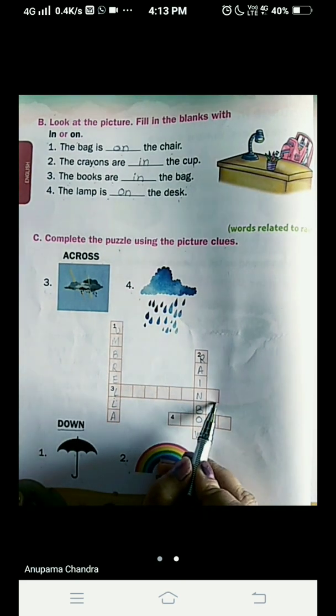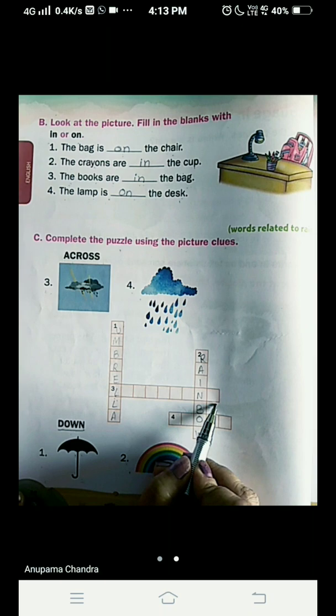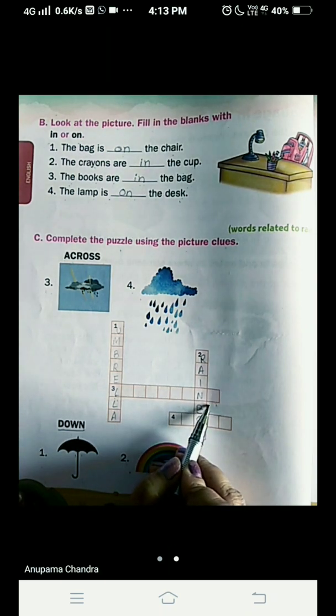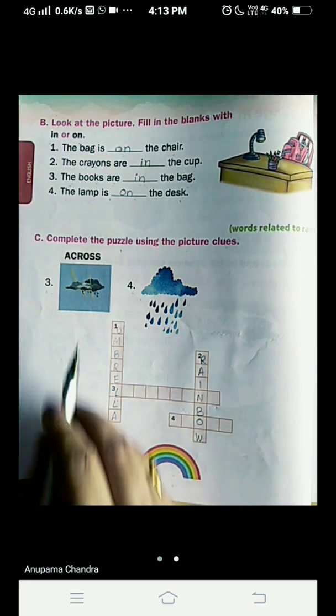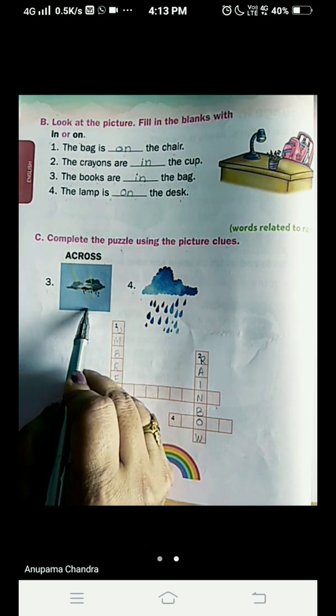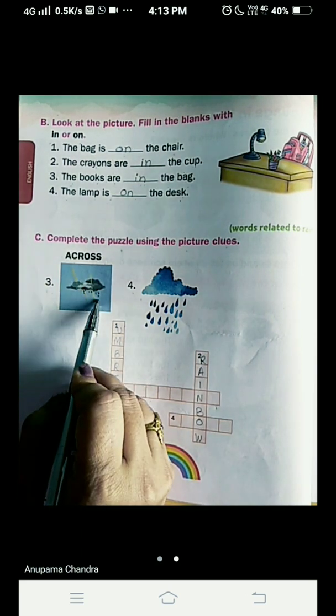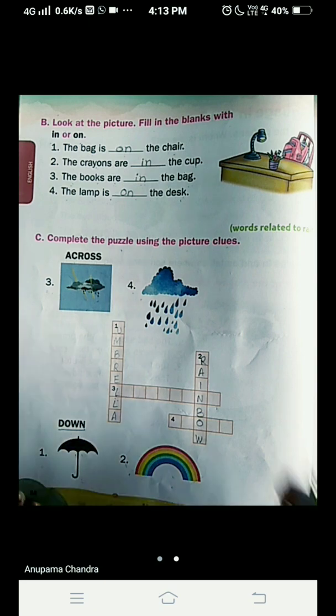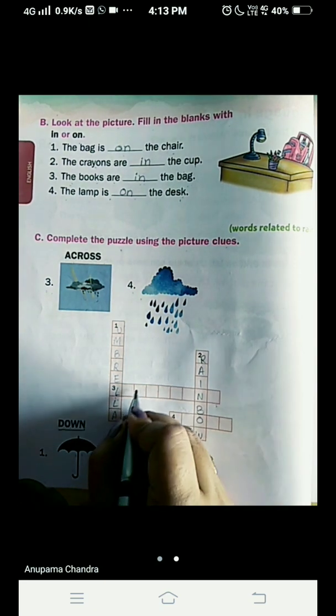Now we come to number 3. Number 3 we have to write across. Writing like this is called across. When we write in this way in a puzzle, we call it across. Now what is given in the third picture? Clouds are there. And what is that yellow line? Oh, it is lightning. So number 3 will be lightning.